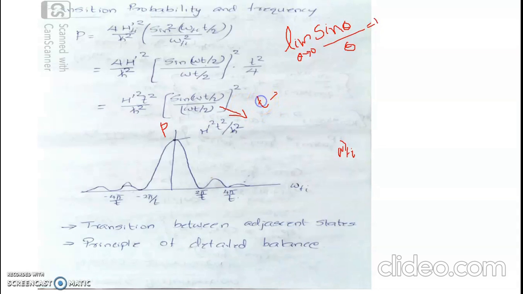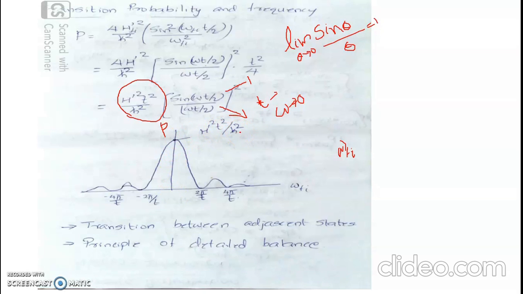in the limit omega tending to 0. When omega tends to 0, this term omega t by 2 tends to 0. Then we can apply this limit, theta tends to 0, sin theta by theta equal to 1, so that this term will be equal to 1. So the probability of transition is H prime square t square by h cross square. So when the frequency difference of transition is 0, the transition probability is found to be H prime square t square divided by h cross square.